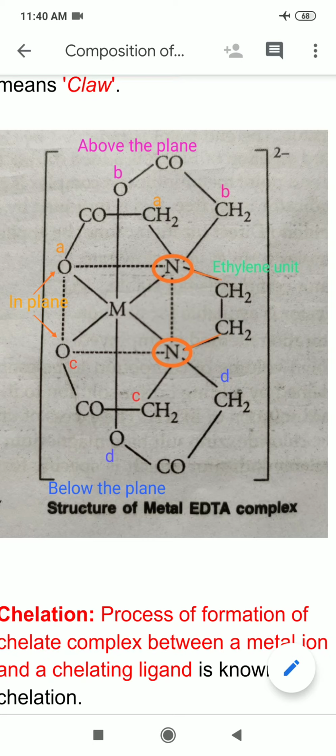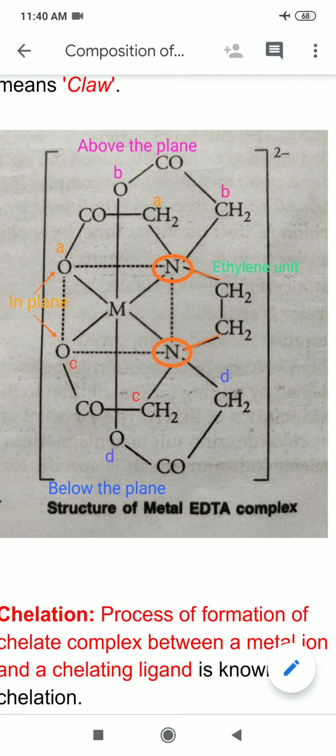Now I am coming to the groups attached to these nitrogens. Each nitrogen has acetic acid moieties, so there are 4 acetic acid moieties. First, the nitrogen which is present on the upper side has a CH2COO unit, the carboxylate unit of acetic acid or acetate.